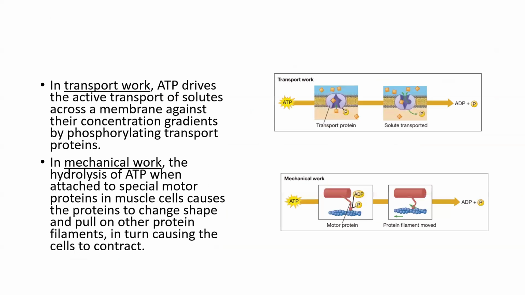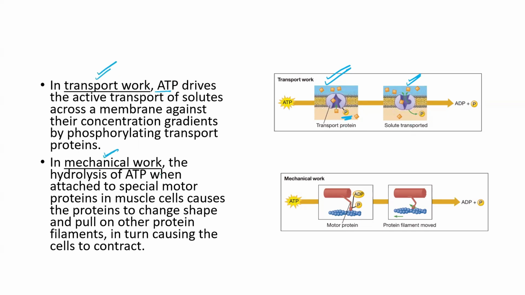See next, in case of transport work, ATP will bring about the active transport of solute by adding the phosphate group to the protein. So when the phosphorylation is done, meaning phosphate group is added to the protein, the protein goes through conformational changes, and see here, it is pumping the solute against the concentration gradient. This is an example of the transport work.